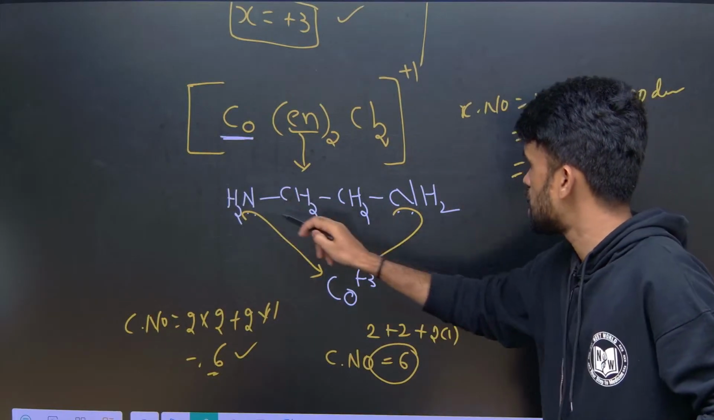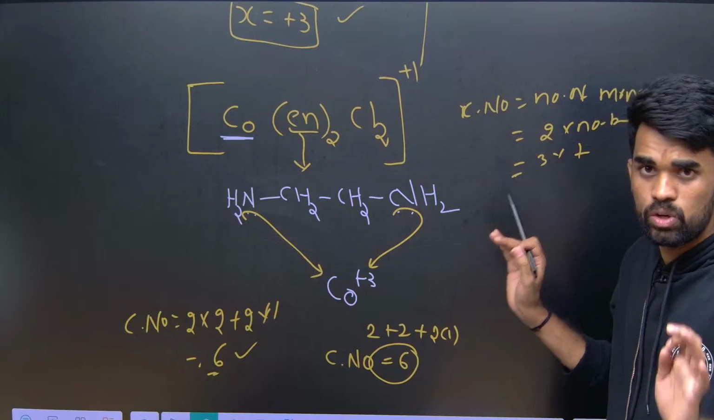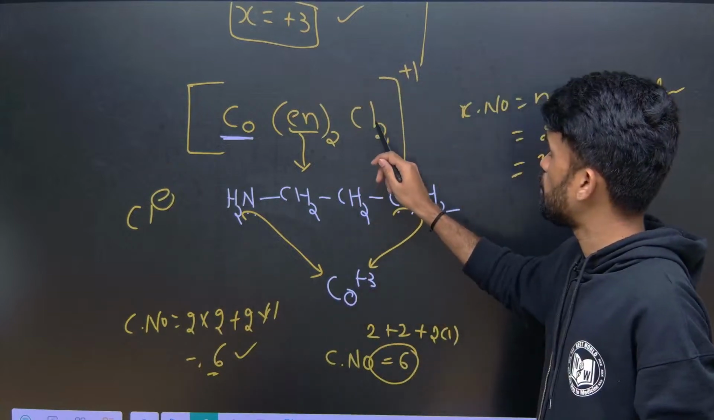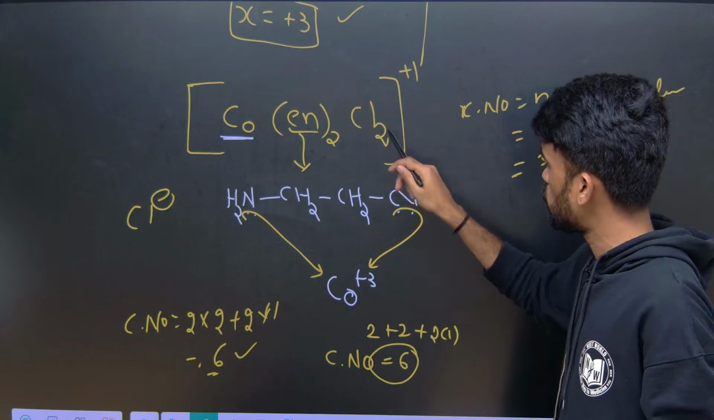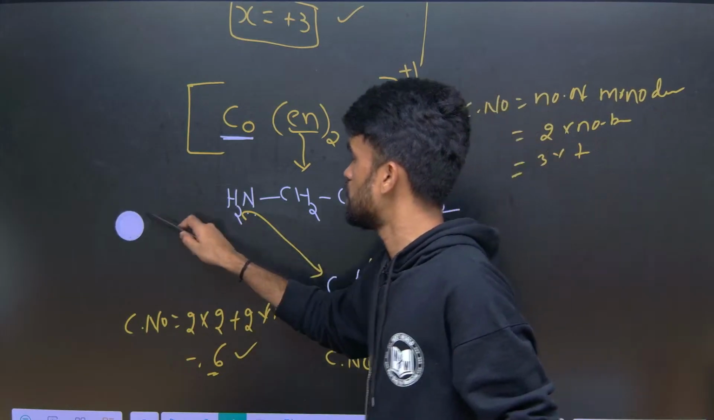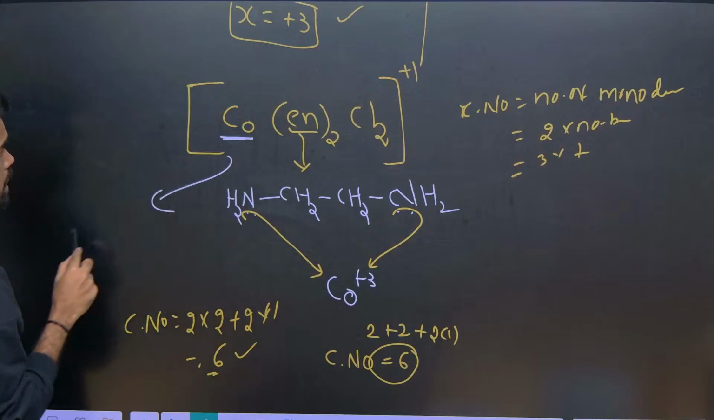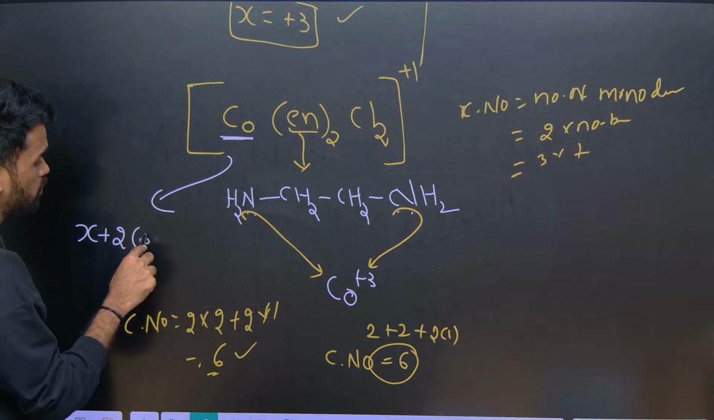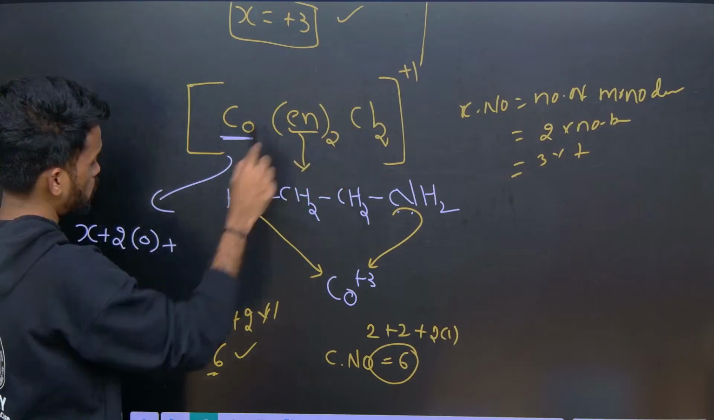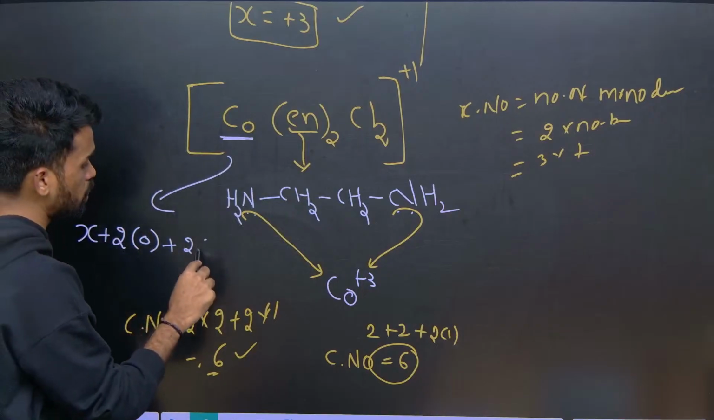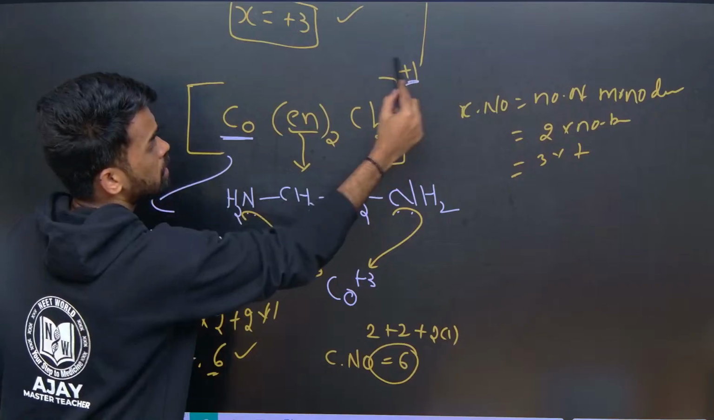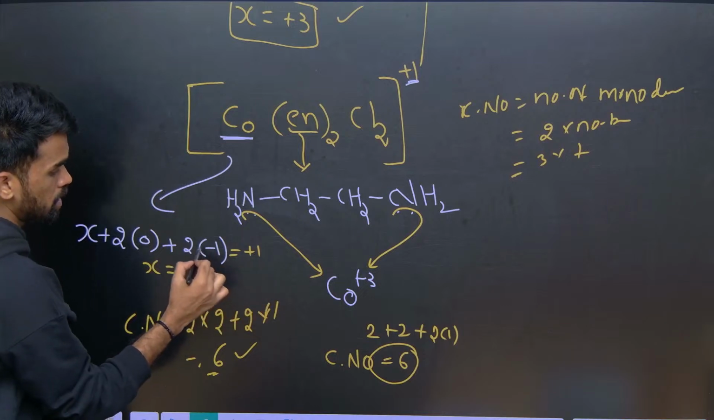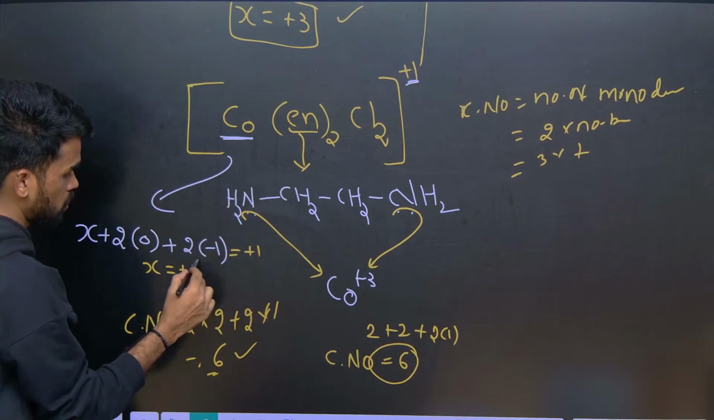Now, is there any charge on this en? Ethylene diamine has no charge, so I can say it is a neutral ligand. But chlorine will be Cl minus, right? So each chlorine will be -1. There are 2 chloride ions, therefore it will be -2. So let us say X for cobalt, and in ethylene diamine 2 are there, but each one has 0 charge, plus the chloride ions, 2 are there, each with -1 charge. The overall molecule has charge +1, so it equals +1. So what is the X value? X minus 2 equals +1, so if it moves to that side, it will be +3. So I hope it is clear.